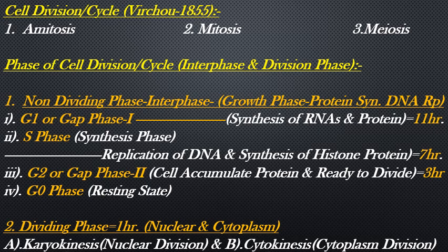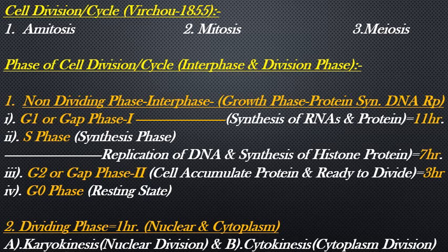The interphase is also known as the non-dividing phase. This phase is also regarded as the growth phase: protein synthesis, DNA replication. The non-dividing phase is completed in basically four steps.